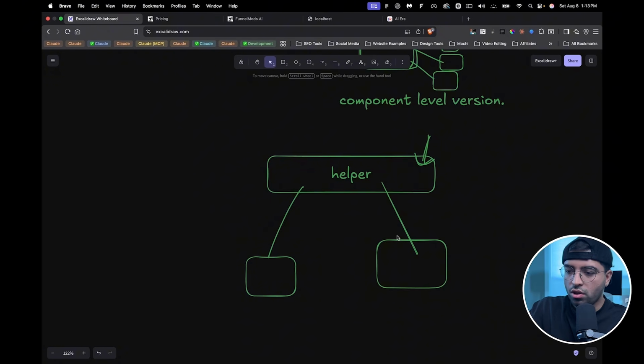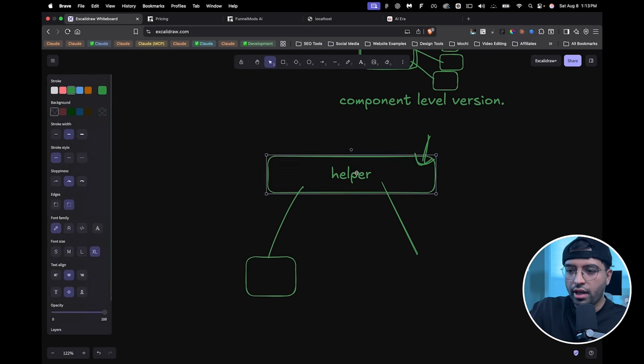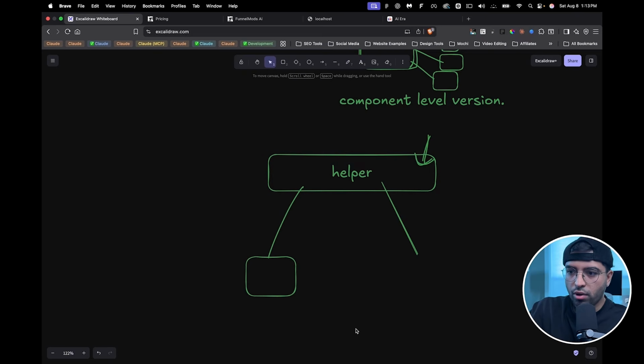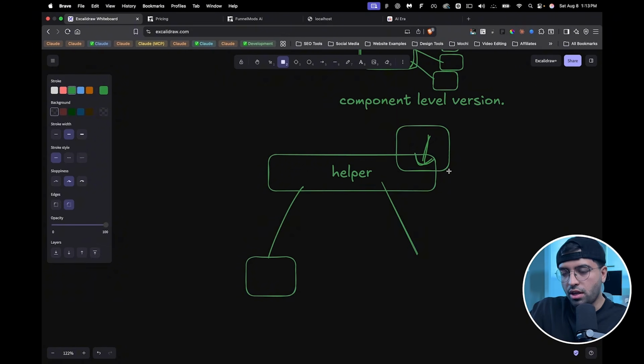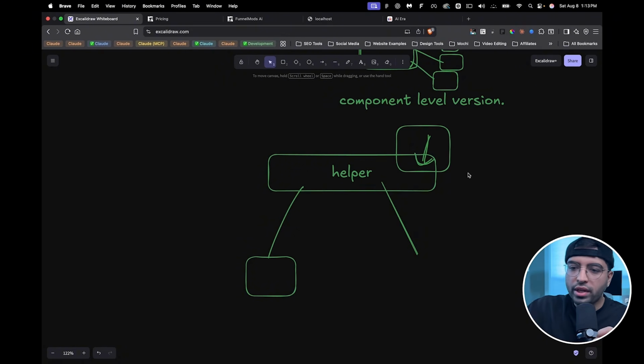It doesn't matter. So let's say if the server side needs to make a quick check before it actually uses the helper function, it can do that, no worries. But what we essentially just did here is we extracted what we could reuse in the future, think about it like a plugin, right? You plug it into client components, you plug it into the page components. That's essentially what we're trying to do here.